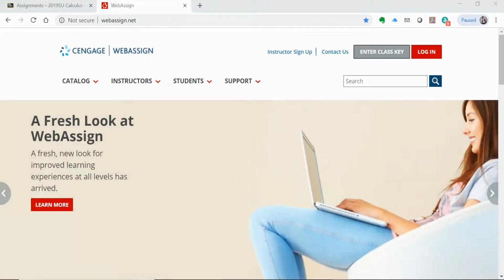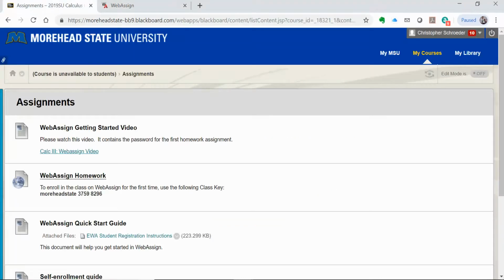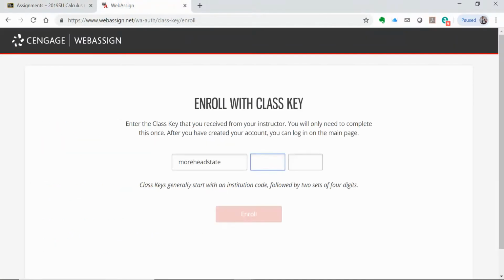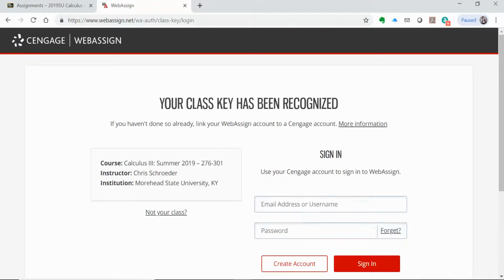If you already have a password, you can log in, but actually you're going to want to enter the class key. We're going to click on the enter class key at webassign.net, and we're going to have Morehead State as the first part, then two 4-digit codes, and they are on Blackboard right below the link where you click to watch this video. 3759-8296. We put those in and click on enroll. Verify that yes, this is our class, Calc 3, that's me, that's our institution. We say yes, this is my class.